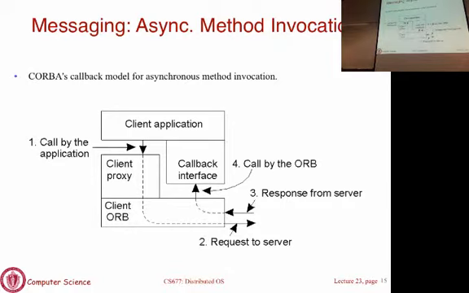So what you actually do is you register a callback function saying when the response comes back, invoke this function. You tell that to the middleware, in this case, the orb. When the response actually comes back, the orb is going to invoke the registered method, and the registered method could be something like process response. So whenever a reply comes back, this process response method that you have registered is called. This is referred to as a callback mechanism. It's a generic mechanism in distributed systems where you want to asynchronously receive responses. What may be another mechanism you can use for asynchronous replies?